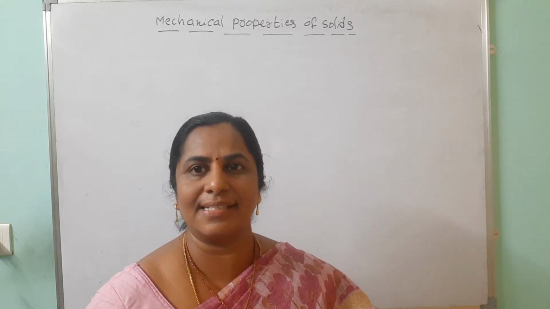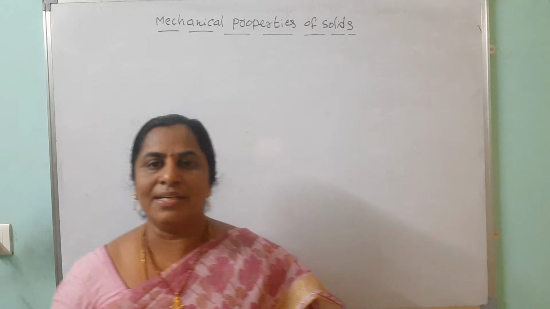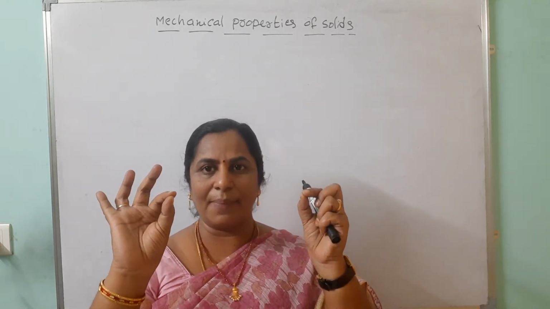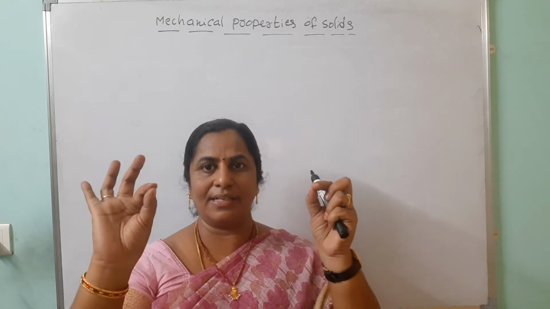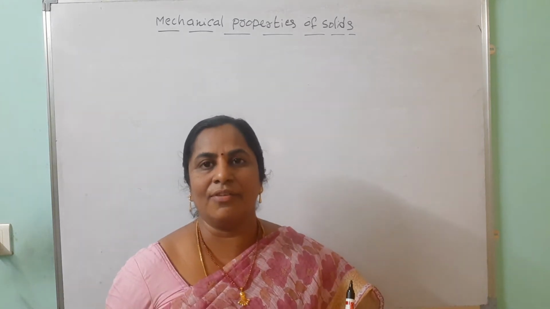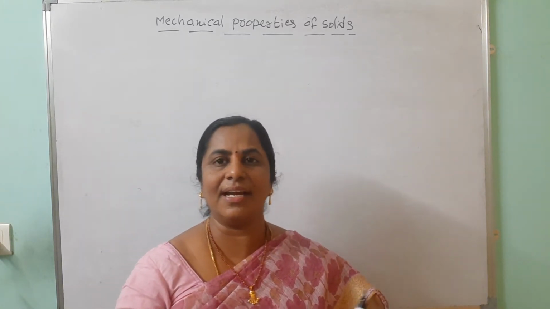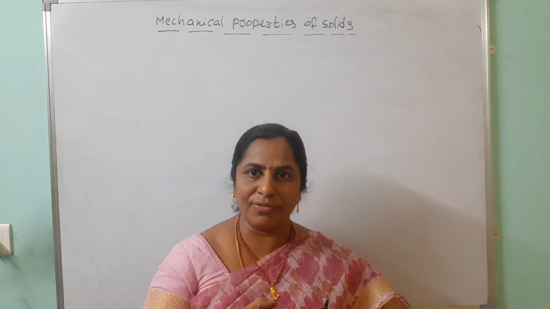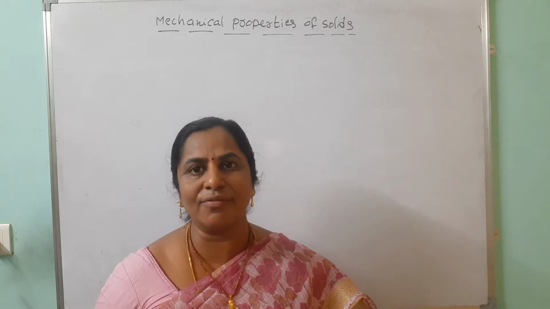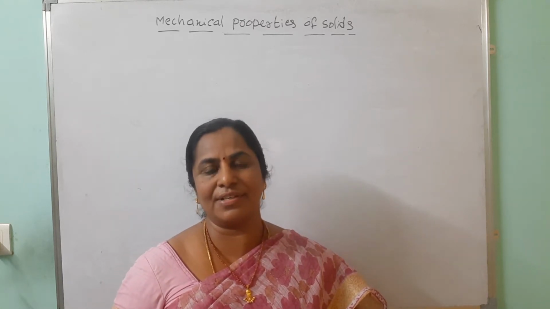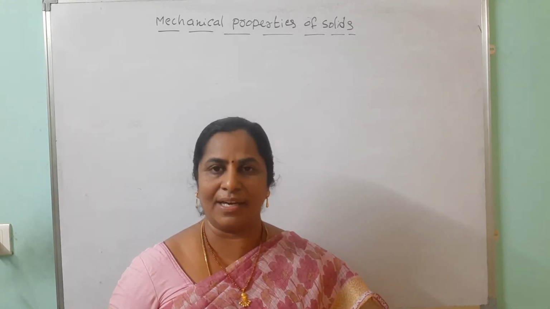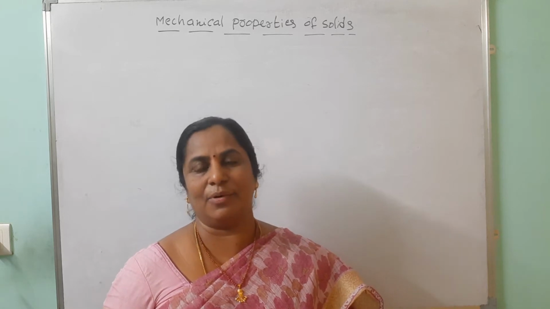Then what is the elastic nature and what is the plastic nature? Suppose we take a rubber band and apply force. The dimension changes, it elongates and the length increases. When you remove that force, it comes back to its original dimension. From this, you understand it has elastic nature. When we apply the force, we observe deformation. When we remove the force, because of the restoring force, it comes back to its original dimension. That is called elastic nature.